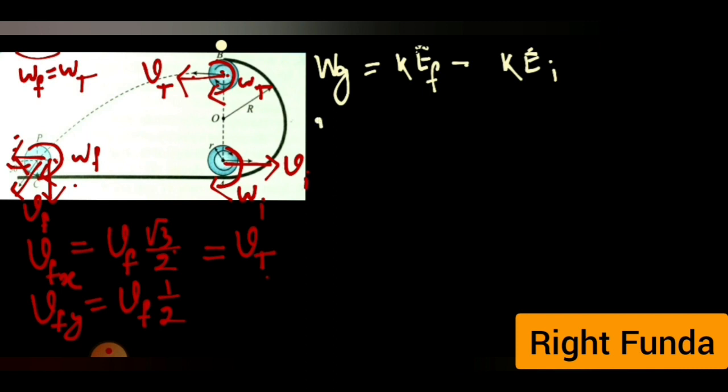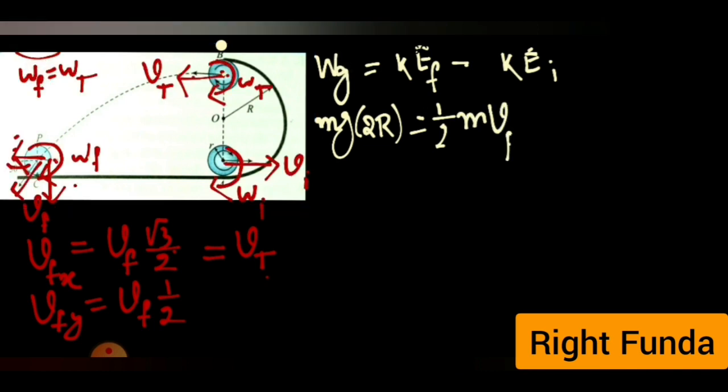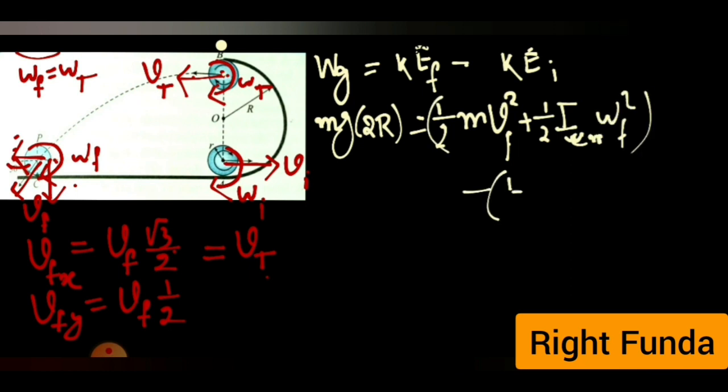So I can write mg into 2r, the work done by gravity from here to here, is equal to half m vf square plus half ICM omega f square, minus half m vt square plus half ICM omega t square.